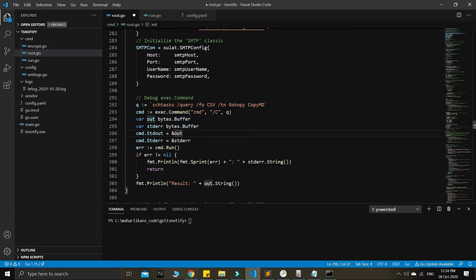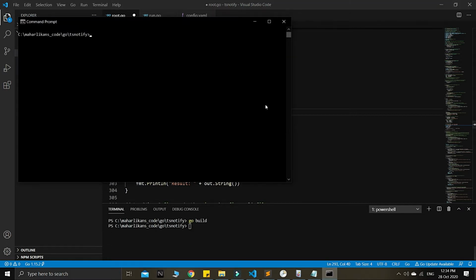But at the moment this is the current limitation, because this block of code here is to debug whatever the exec command returns to us. So for example, in this case, I will try to run to simulate the problem. We will try to go build here. Let's see, this one will treat something like a ts notify.